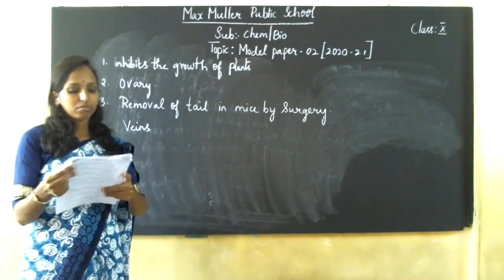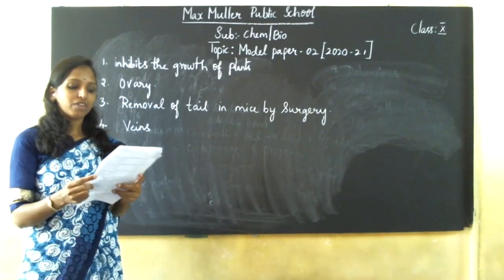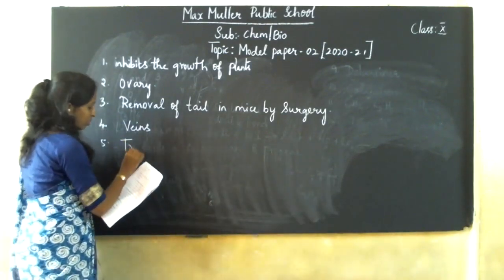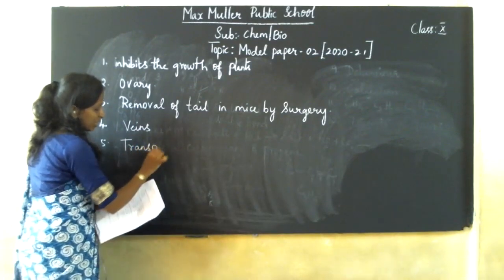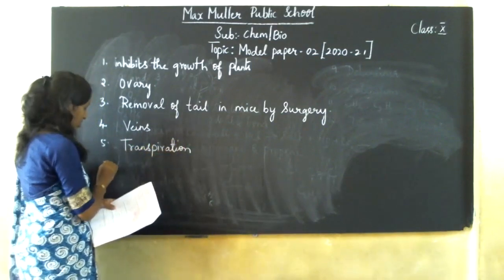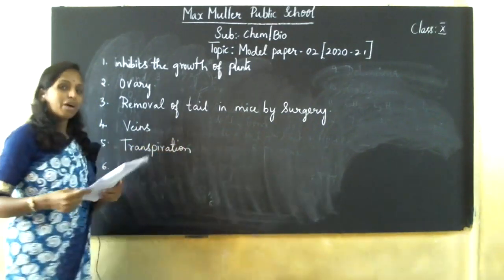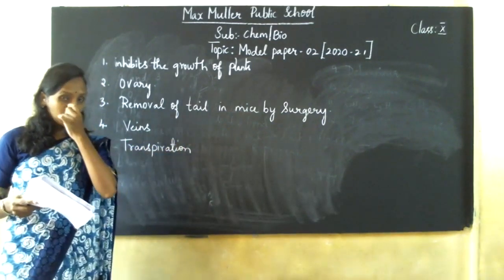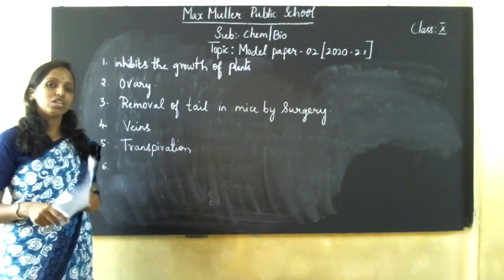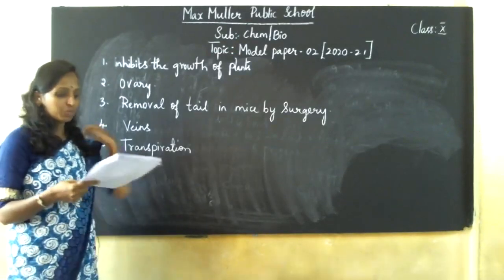Next. The plant gets rid of excess water by the process called transpiration. The process where food material is transported by the phloem is called translocation. Excess water which has been lost is because of transpiration.